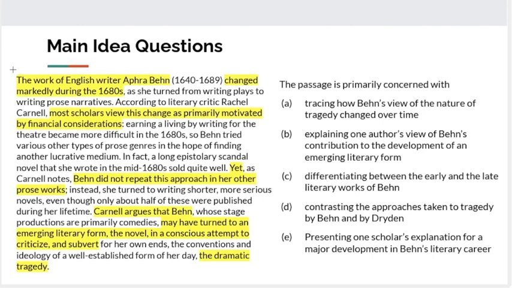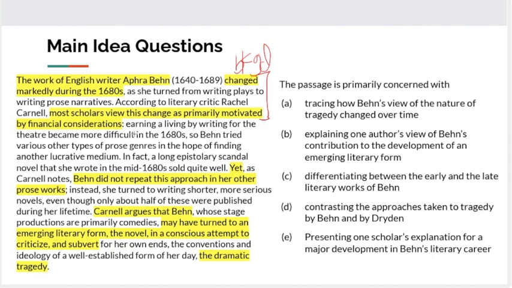So we'll note here several different pieces of evidence that are relevant. First of all, it notes that her work changed, and it tells us how most scholars view this change. So that is background information.